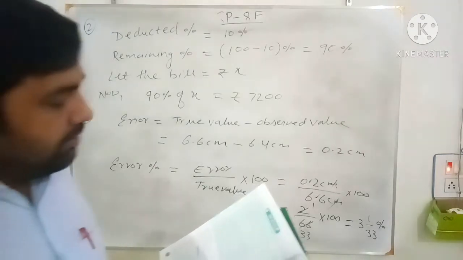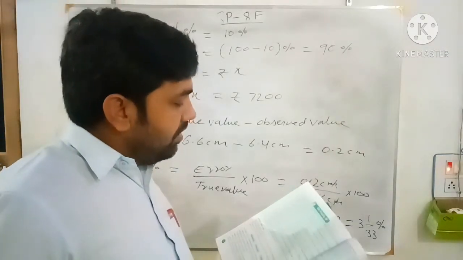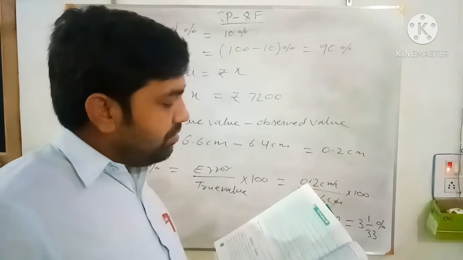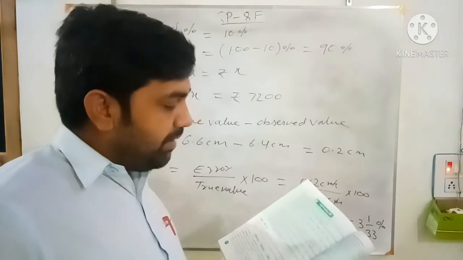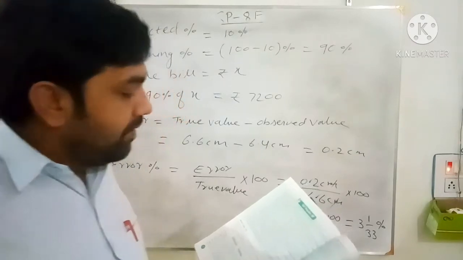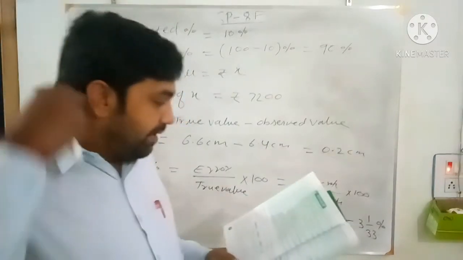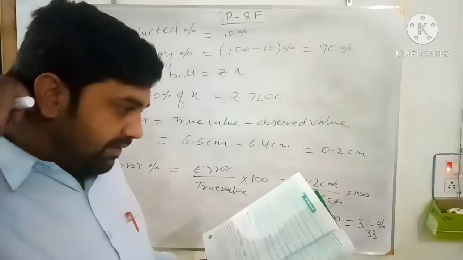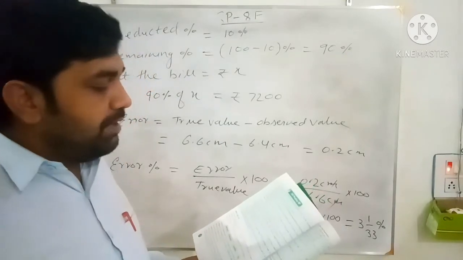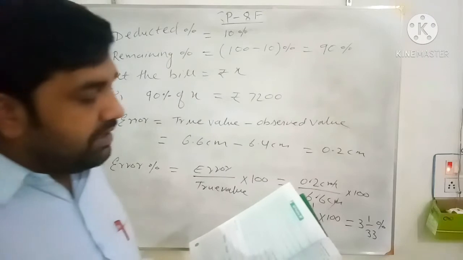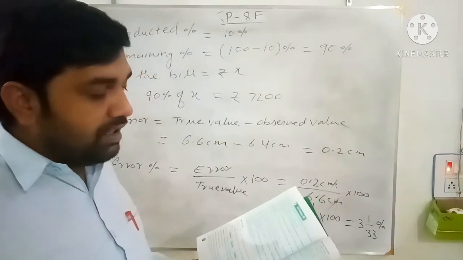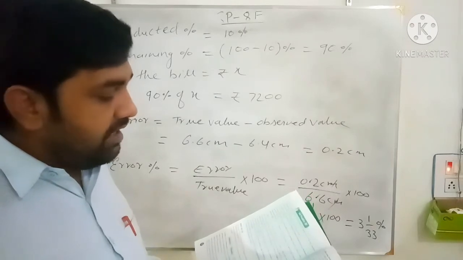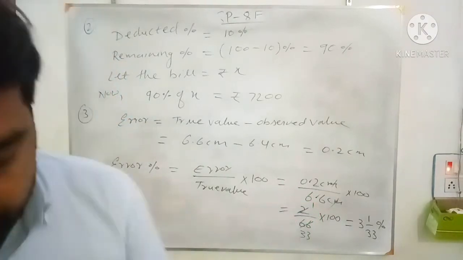So let the income of Atul be X. Now money deposited in bank is equal to 30% of X. Now after spending 50% of the remaining, so what is the remaining? So X minus 30% of X, the remaining will be 70% of X. So of 70% of X money he is spending 50%, and the remaining money is left with him. So see how we do this question.